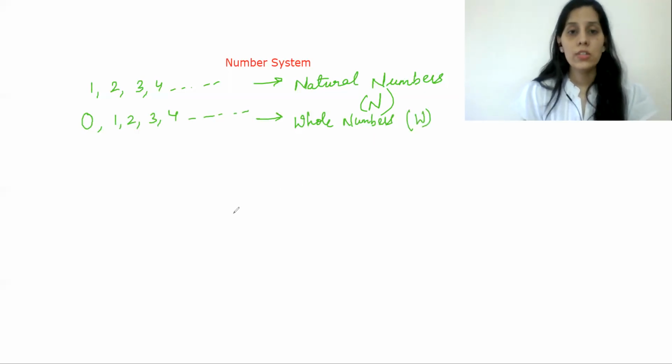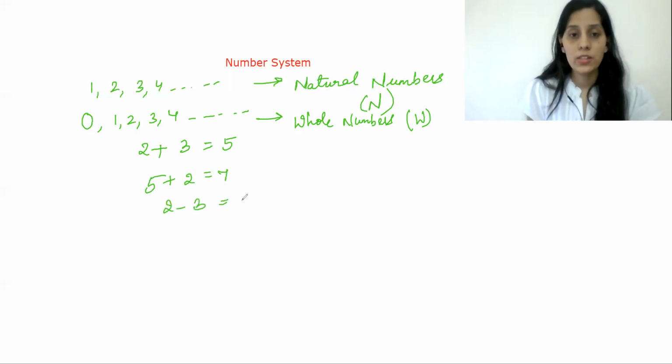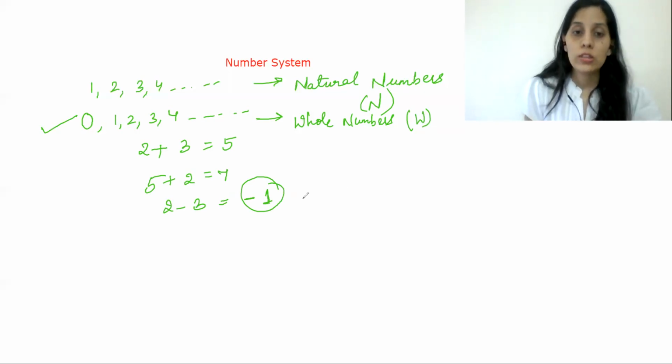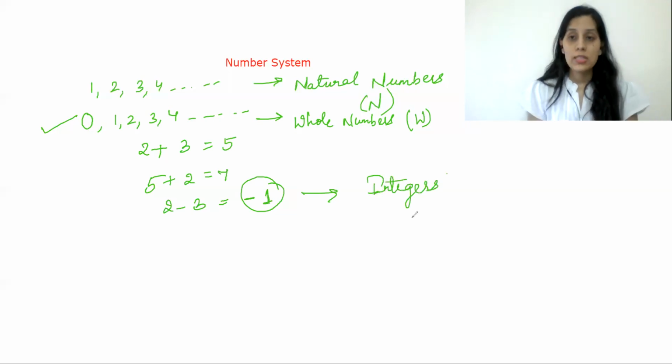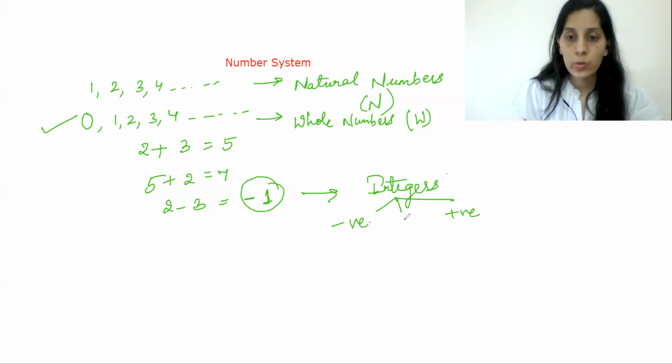Now, moving forward, let me just do some calculations with my whole numbers. Let's say 2 plus 3 is equal to 5, 5 plus 2 equals 7, 2 minus 3. So what is 2 minus 3? 2 minus 3 is negative 1. But we don't have this negative 1 in the set of whole numbers because whole numbers start from 0 onwards. So these negative numbers are known as integers. Basically, integers consist of the set of all negative numbers and positive numbers including 0.